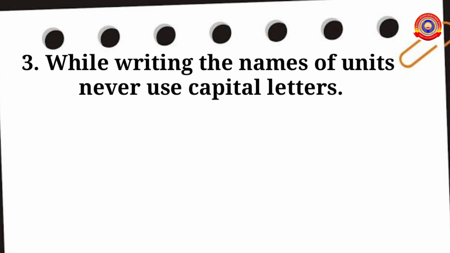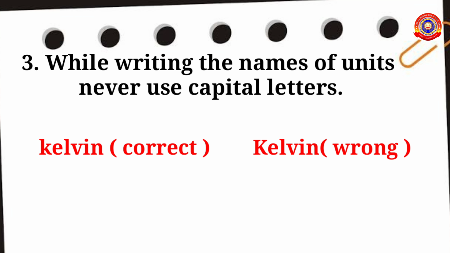Third rule we have: while writing the names of units, never use capital letters. Here, Kelvin is an example, and just observe the ways in which units are written. The first one is written with a small letter k, and the second one with a capital letter K. It is easy to remember: while writing the names of units, never use capital letters. The second one mentioned here is not a correct way of representing. The correct form of writing kelvin is k with a small letter at the starting.